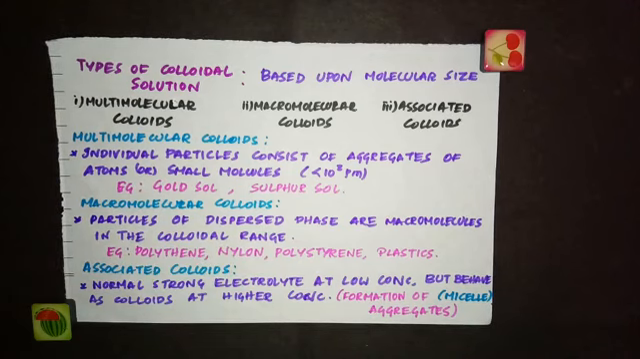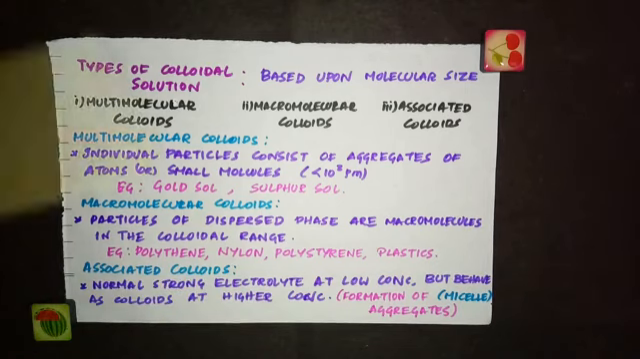And the last one, associated colloids. There are certain substances which behave as normal strong electrolytes at low concentration, but they behave as colloids at higher concentration. Only after a particular concentration, they aggregate and form something called micelles. After that particular concentration only, they behave as colloids, and such colloids are called associated colloids.